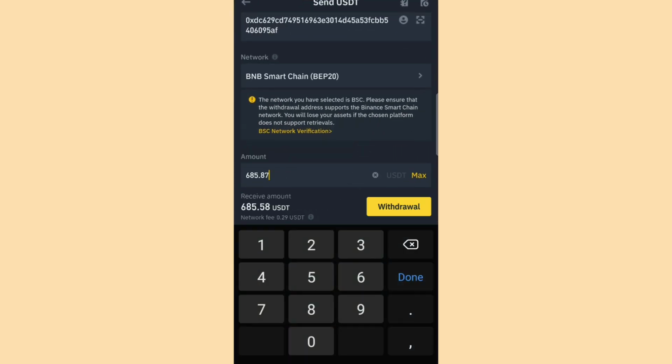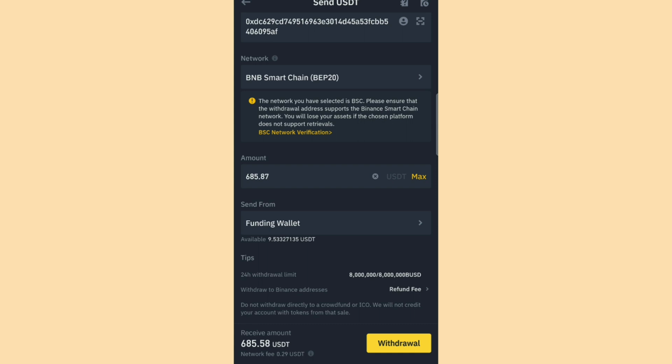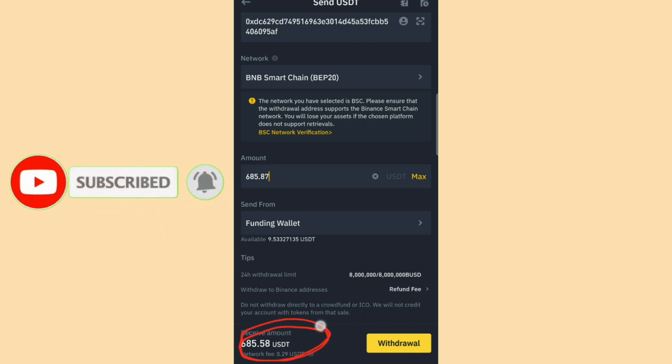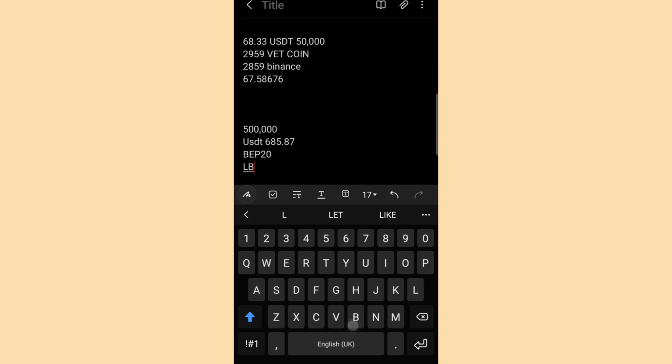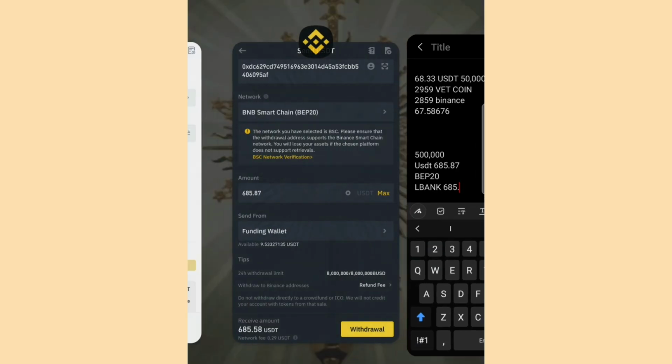I'll copy it and head over to my Binance and paste it there under the amount option. Then you can see the amount of USDT you receive on LBank after they must have removed the charges there. You see that you receive 685.58 USDT. So you now go and write it down. You now write it down. On LBank, I'll be receiving 685.58.